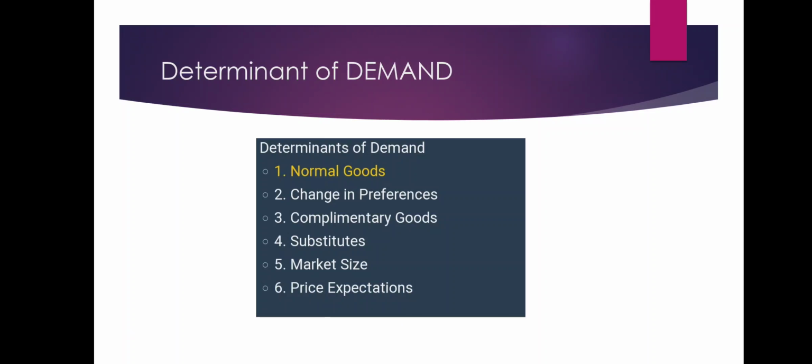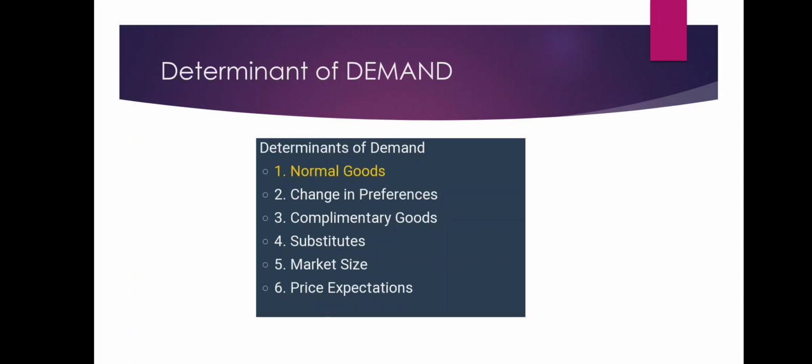First is income. A rise in a person's income will lead to an increase in demand. The demand curve shifts to the right. A fall will lead to a decrease in demand for a normal good. Goods whose demand varies inversely with income are called inferior goods.